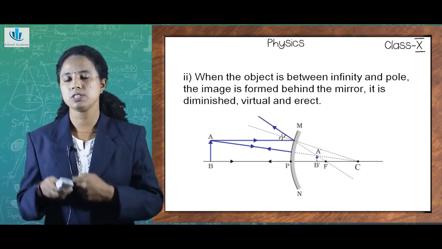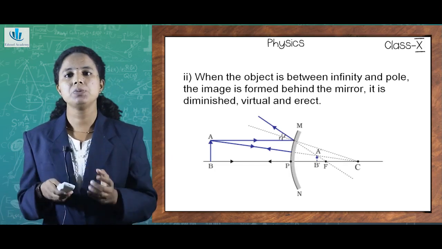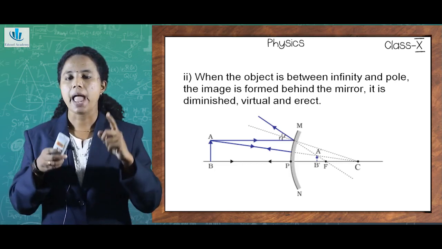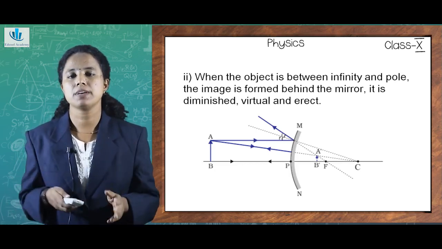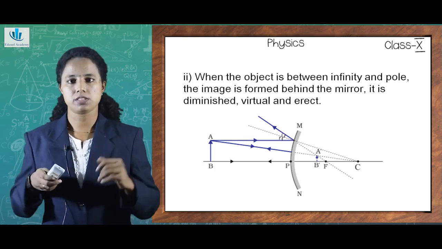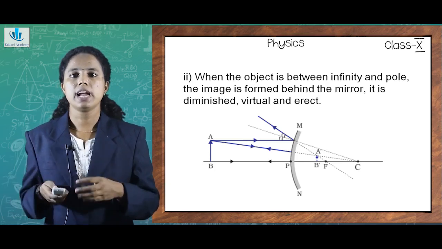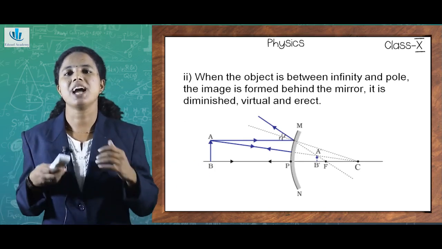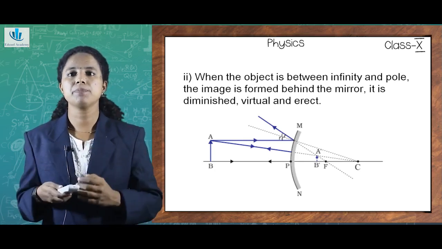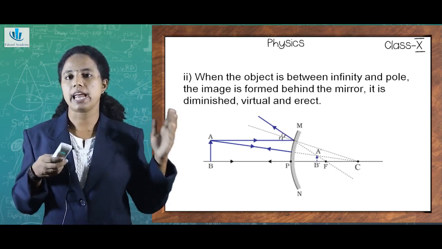But where is the position of the object in this case? Here I am placing my object AB between infinity and pole. So P represents the pole of the mirror. MN represents my convex mirror reflecting surface. Here you can see the convex mirror is curved outwards, and the object is kept on one side and the image is formed on the other side, behind the mirror. So the object is kept in front of the mirror as AB and the image is formed as A dash B dash on the other side.